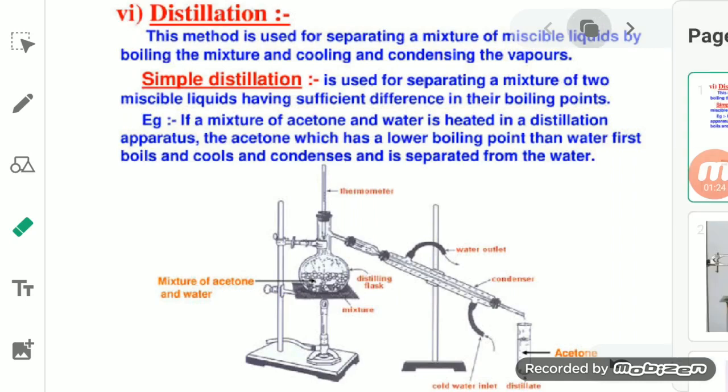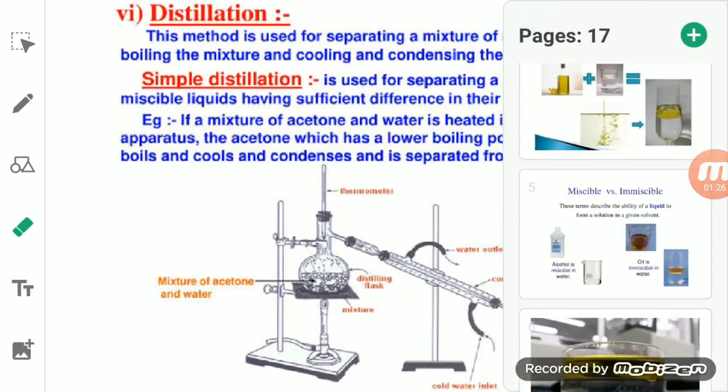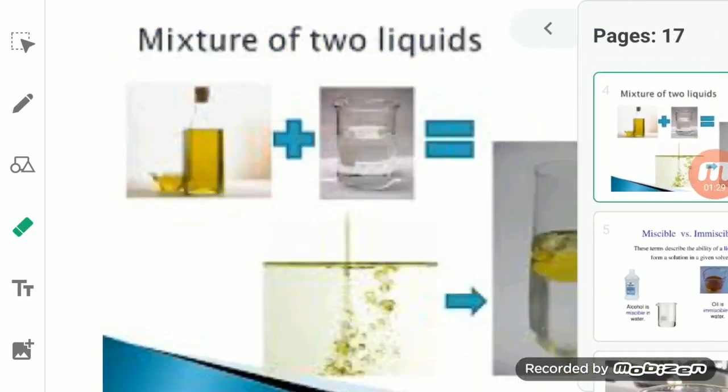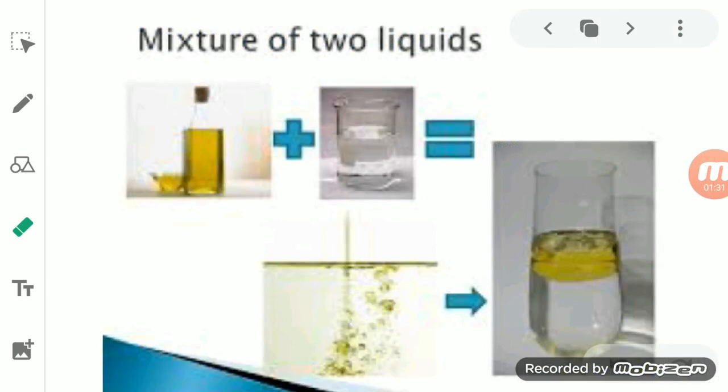Now we will start with another one, and that is a mixture of two liquids, or the separation of two or more liquids. When we talk about the separation of two or more liquids, what does that mean? It means the components present in the mixture are both liquid components. Whether it is a solute or a solvent, both of them are liquid components.